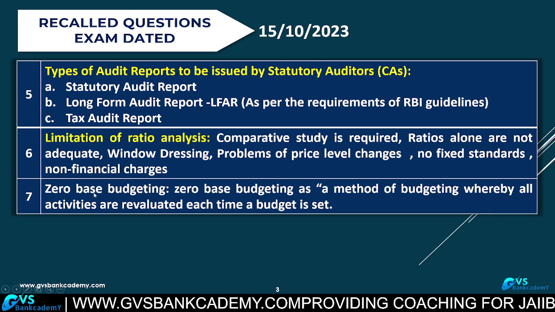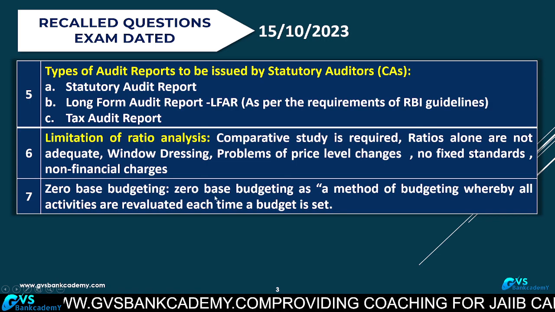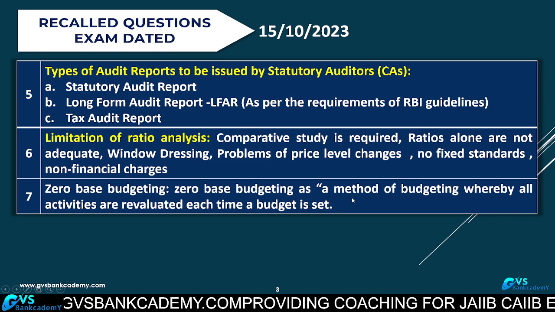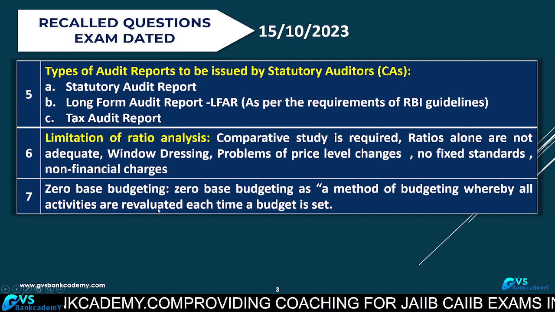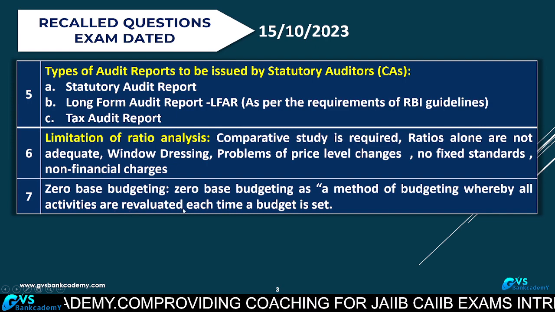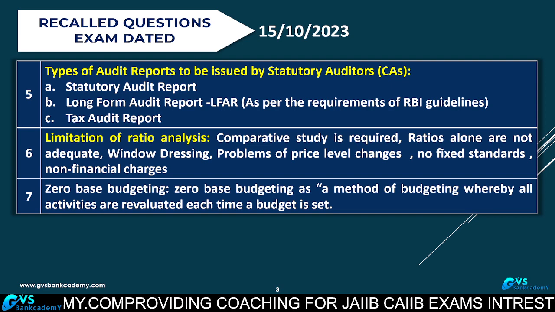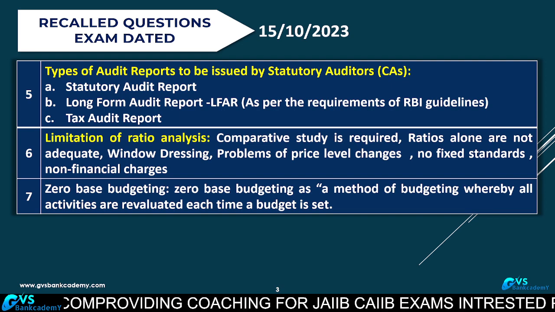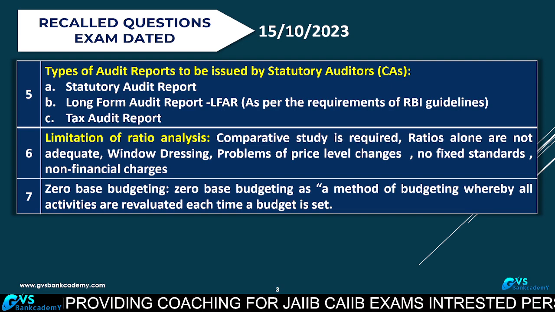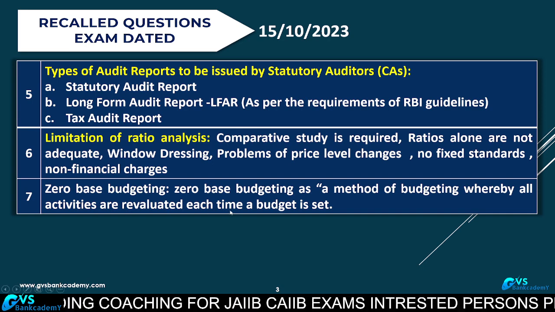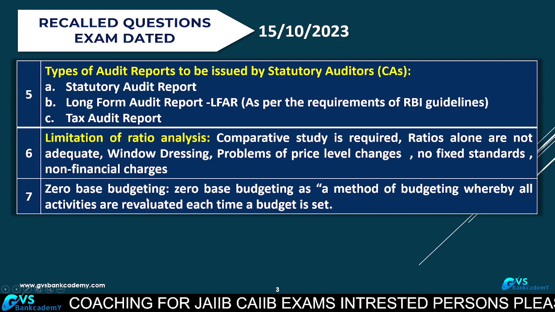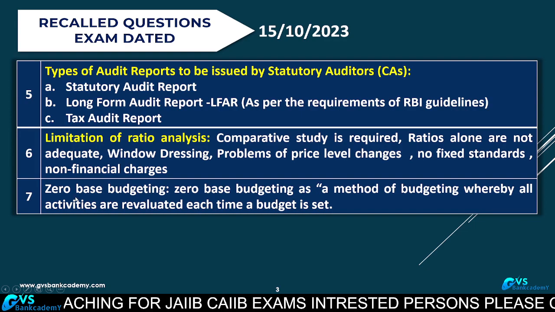Question number 7, zero-based budgeting. Zero-based budgeting is a method of budgeting whereby all activities are re-evaluated each time. So every time a fresh budget. Each item is going to be evaluated from zero, from the minimum level, every time. That is called zero-based budgeting.